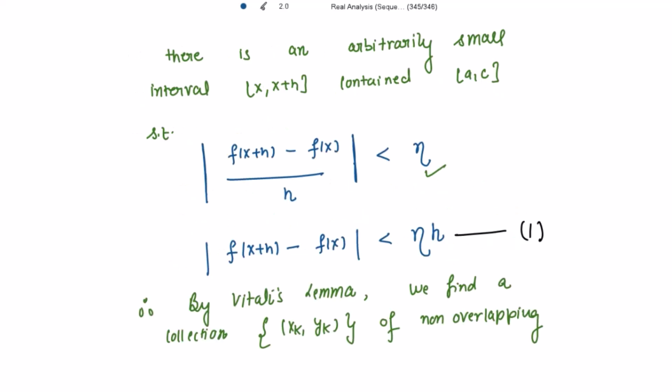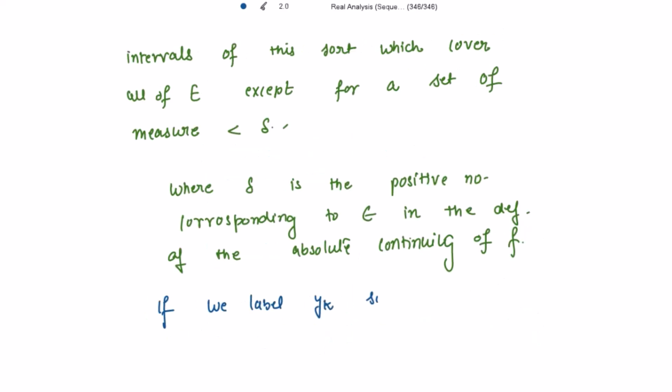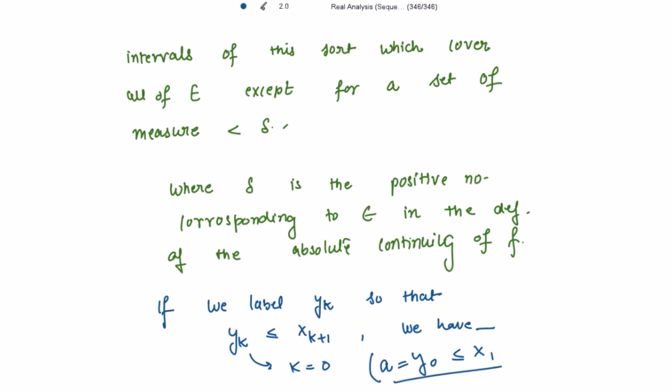Now let's label this yk so that yk is less than equal to xk plus 1. What do we have? If I take k to be equal to 0, I will be getting y0 less than equal to x1, and y0 is our starting point A, right? So let's give the order of these intervals.